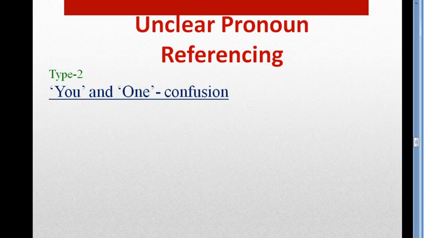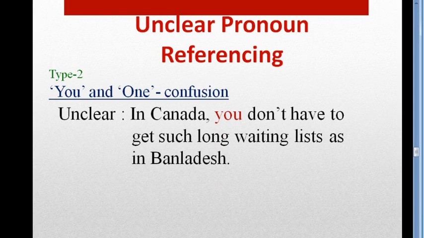So let's see an example. Okay, look at this. In Canada, you don't have to get such a long waiting list as in Bangladesh. As we know, if the writer addresses the reader directly, we use you, but in formal writing, you is not appropriate. In this case, we use the word one.